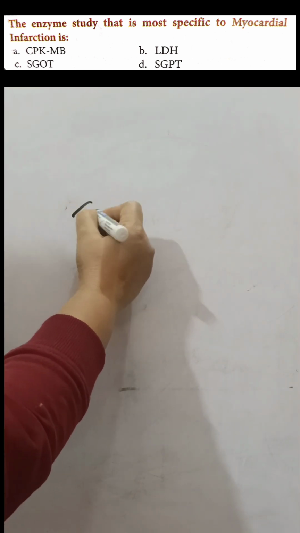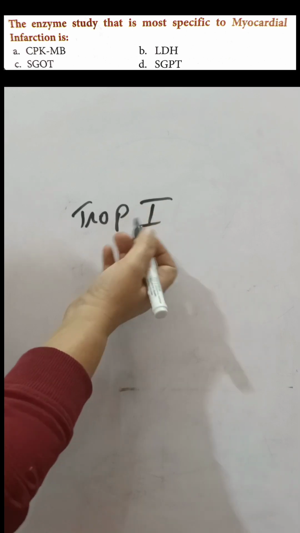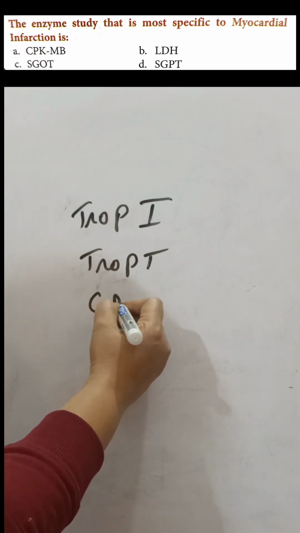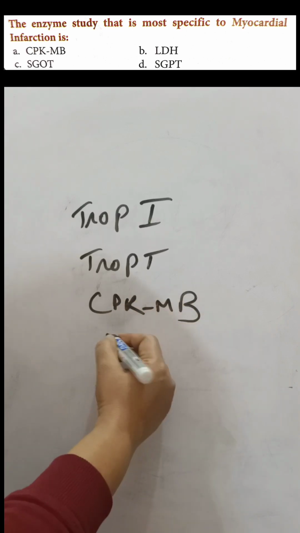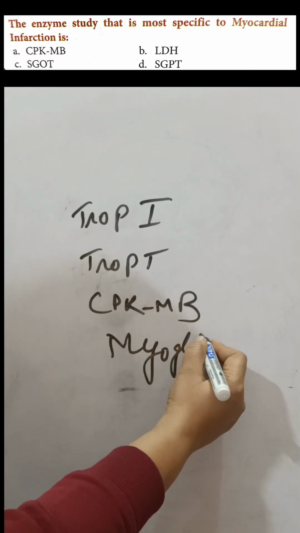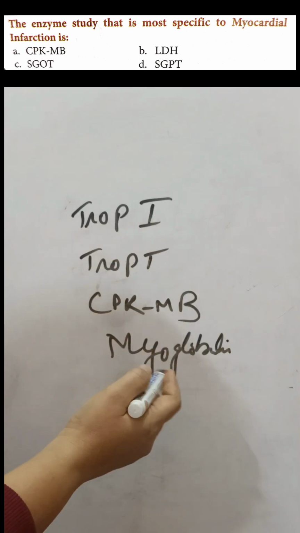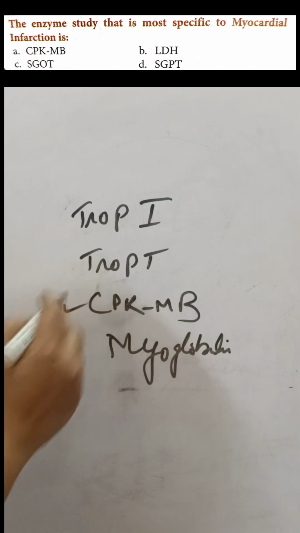Okay, now our next question is, the enzyme study that is most specific to myocardial infarction is CPK-MB, LDH, SGOT and SGPT. So this is a very easy question. As we know, myocardial infarction में क्या होता है, troponin I, troponin T, we have CPK-MB, ठीक है, CPK-MB है, we have myoglobin, right? अब इसमें से troponin T, troponin I, इसमें कोई options नहीं है, myoglobin is also not there, so this is the answer.